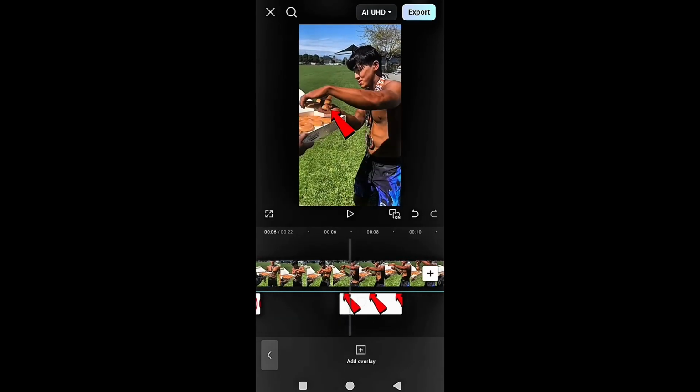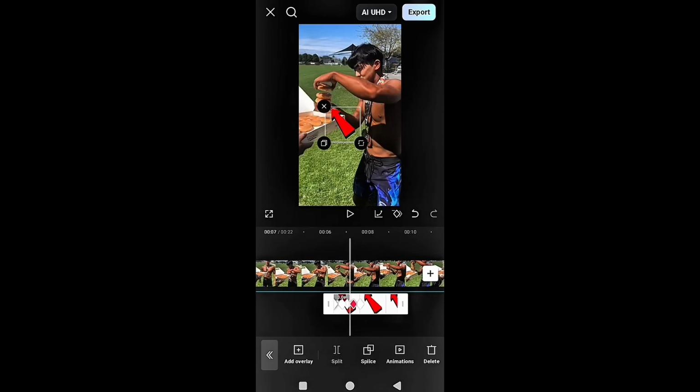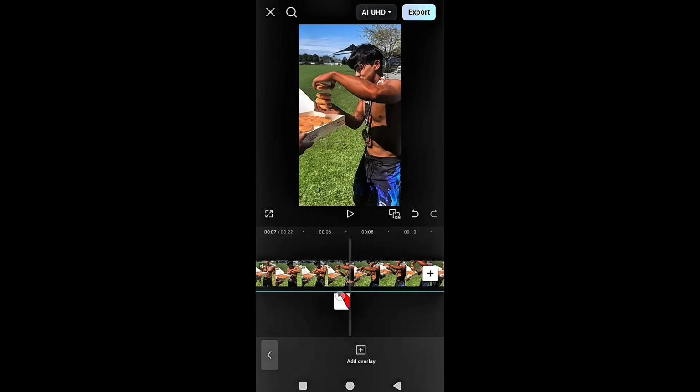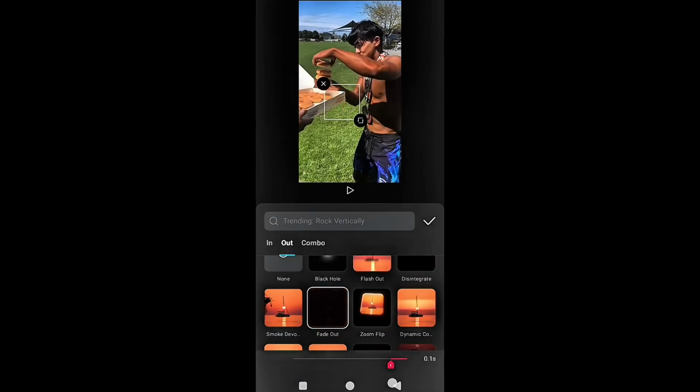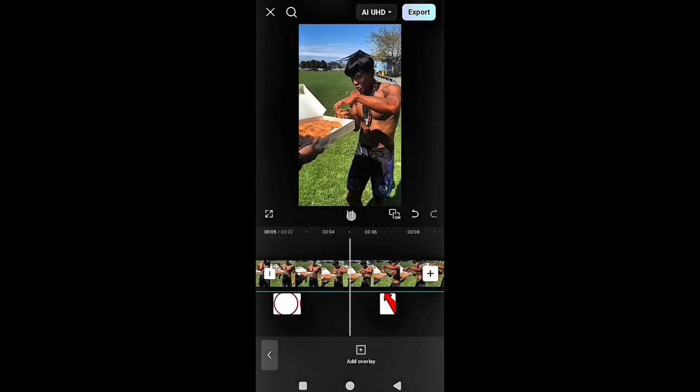Now we split it right where we want it to end, and delete everything after that, and the very same animation goes on this one that you put on the first one. Click on animation and put the fade out animation here. Look, right here you set it to 0.2 and select it, and look, it's the same again.